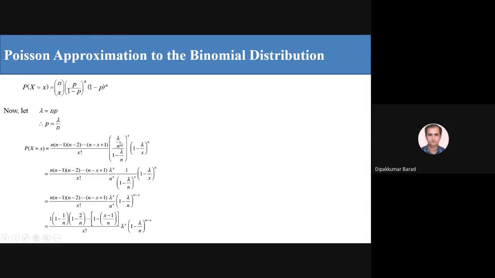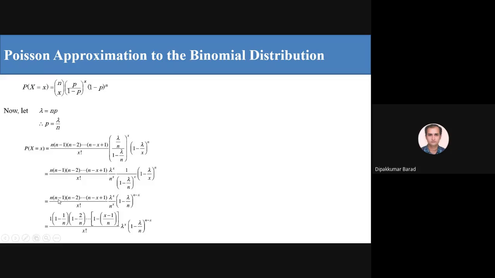Now lambda raised to x upon n raised to x we can take as common from the numerator. So I get 1 upon (1 minus lambda by n) raised to x into (1 minus lambda by n) raised to n. In the denominator we have power x and in the numerator power n, so we can say this is (1 minus lambda by n) raised to n minus x, and the remaining term is as it is.